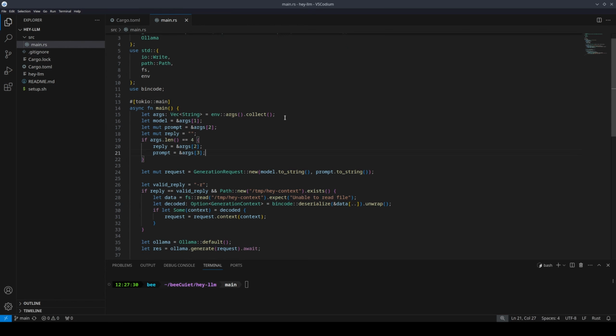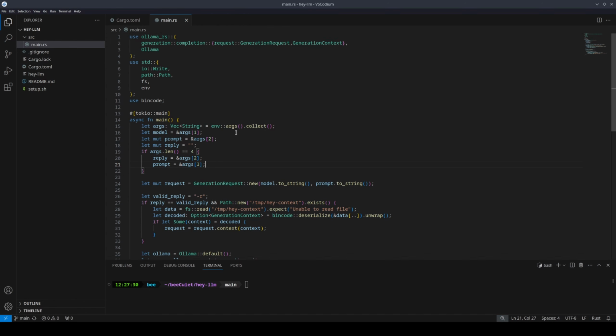Starting off, we need to extract the command line arguments. We're going to be using args.collect from the standard package. We're going to be assigning the command line arguments to be a vector of strings in the args variable. Now let's actually break out the arguments and assign them to their own variables to make it more clear what's going on. You'll notice that we're starting args with index 1, and that's because index 0 is the name of the file and the function that's being run, so that's technically the first command line argument, and everything else after, the optional ones, are what we're interested in.